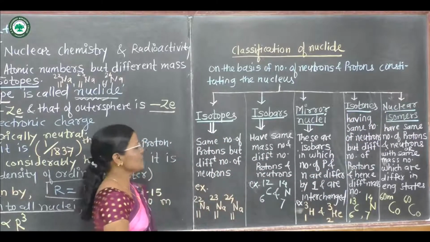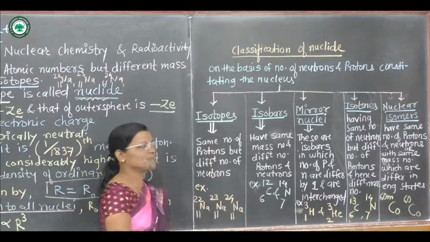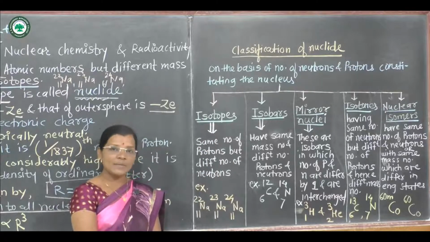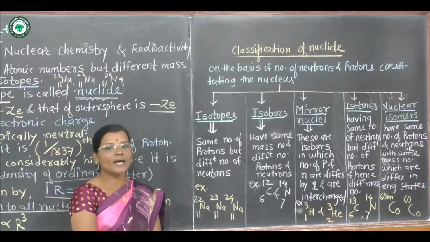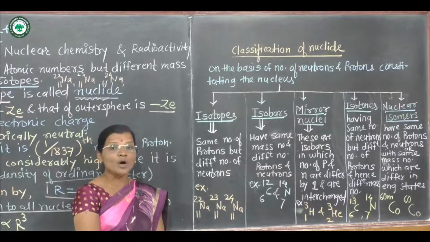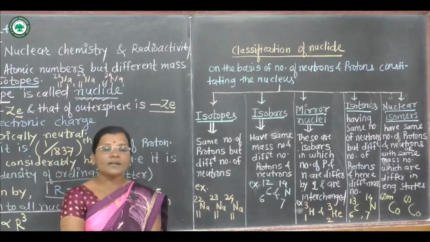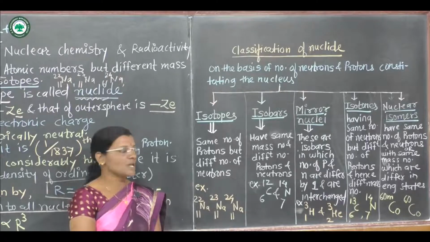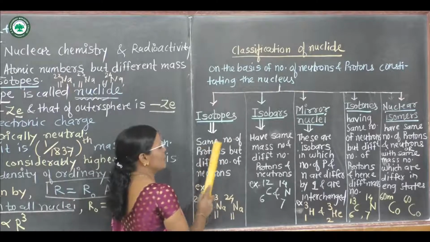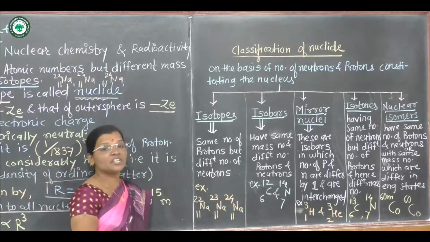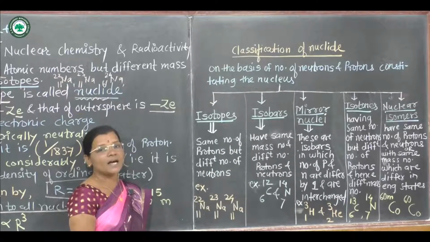Let us consider first what is meant by isotopes. Isotopes are the nuclei of identical atoms that have the same number of protons and different mass numbers. That means the same number of protons but a different number of neutrons are present in such nuclei, and they are referred to as isotopes of each other.